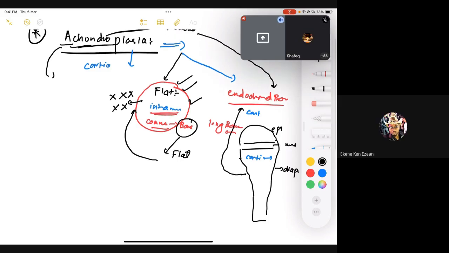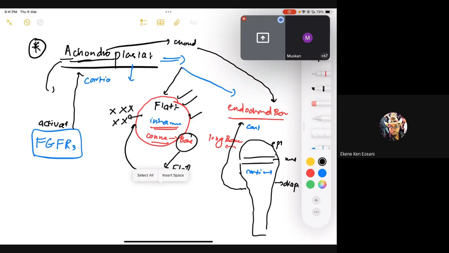So you have a UWorld MCQ on that. What happens in achondroplasia? Basically, it is due to an activating mutation. What do we mean by activating mutation? You have a receptor known as fibroblast growth factor 3 receptor. Once this receptor is activated, it's an activating mutation, remember, then it would lead to this pathology. Activating mutation of fibroblast growth factor receptor 3 is going to lead to achondroplasia, and once we have achondroplasia, the long bones are going to be affected, while the flat bones, no problem with that, right?